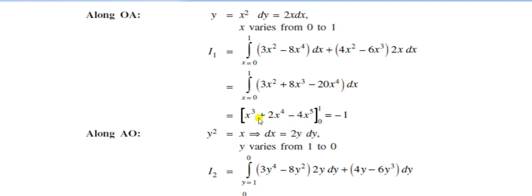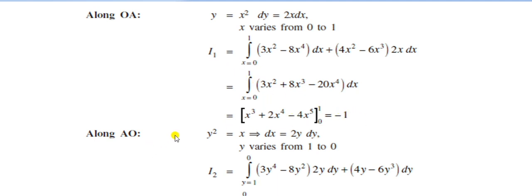Then integrate this value, the x³ terms get cancelled. Again the limits are 0 to 1, put the upper limit and lower limit. We know that the integration of x² is x³/3, x³ integration is x⁴/4, and x⁴ integration is x⁵/5. After that we get −1, this is the I1 value.